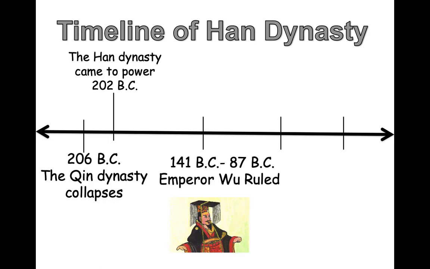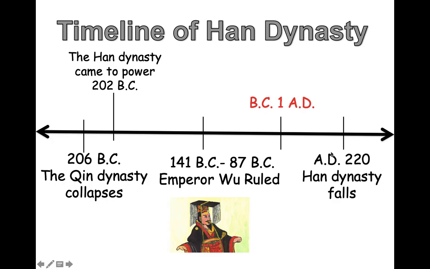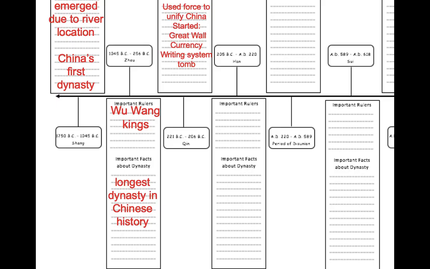So back to our timeline, Han Emperor Wu, or Han Wudi, ruled from 141 BC to 87 BC. Then we zero out at BC 1 AD. So the Han Dynasty is going to cross over the BC and enter the AD time. When we look at the timeline, we know that BC counts down to 0, and that's the time, remember, dating before Christ, and then Anno Domini time is going to start when the Han Dynasty falls. So the Han Dynasty lasts another 220 years into AD time before the dynasty falls.